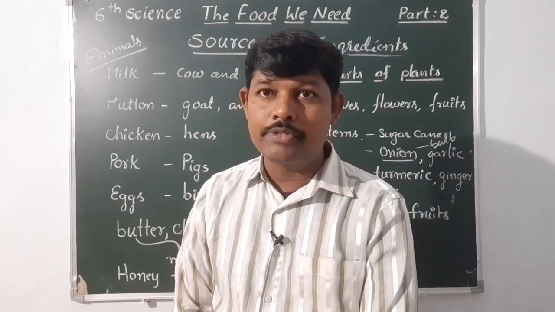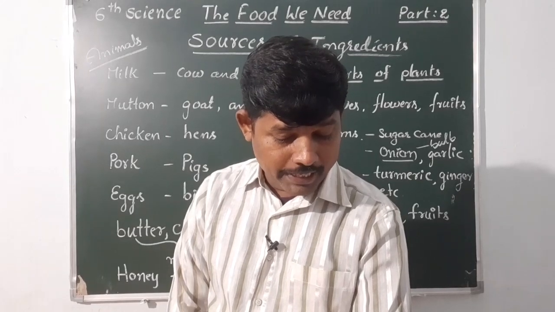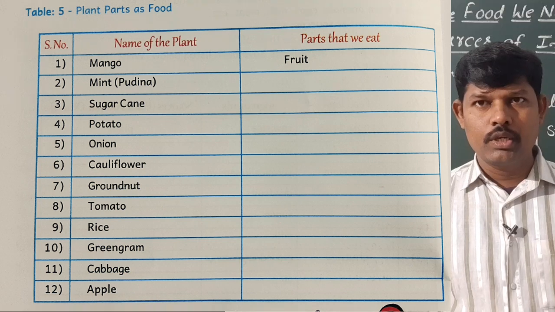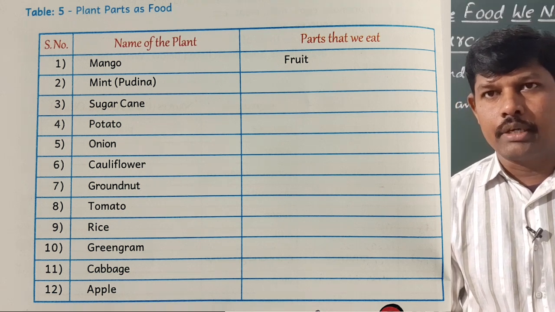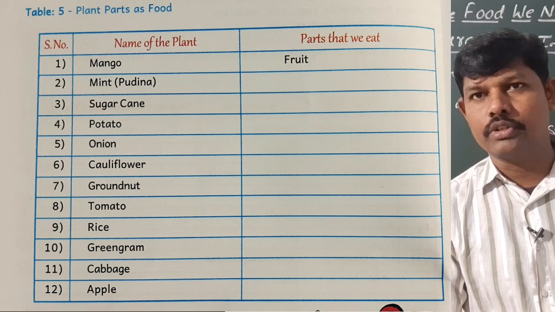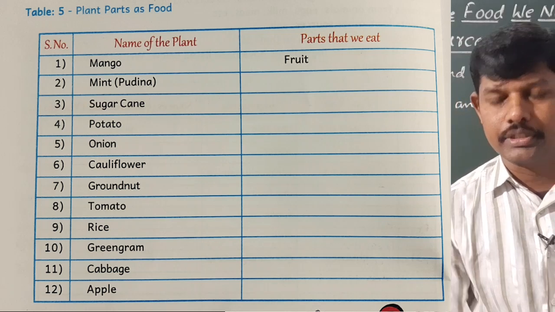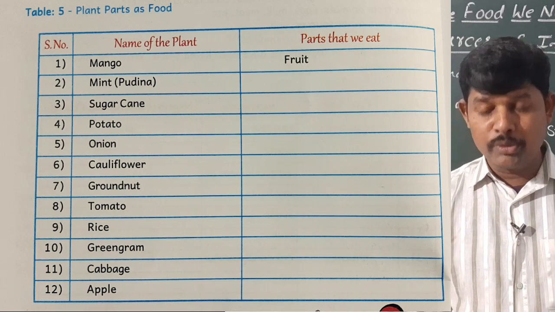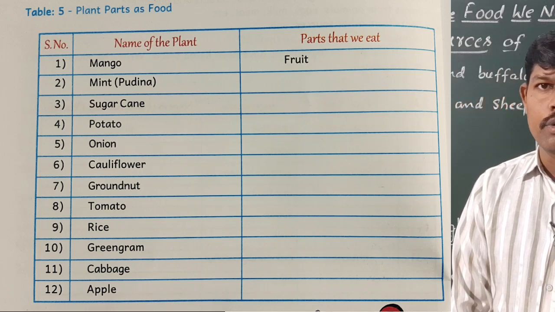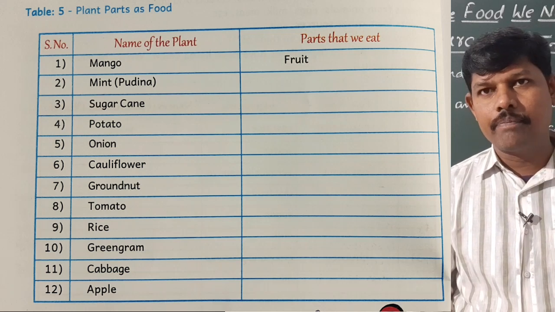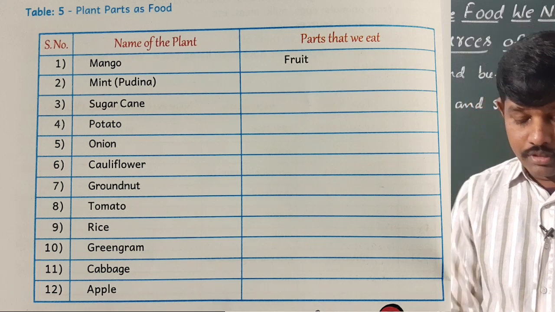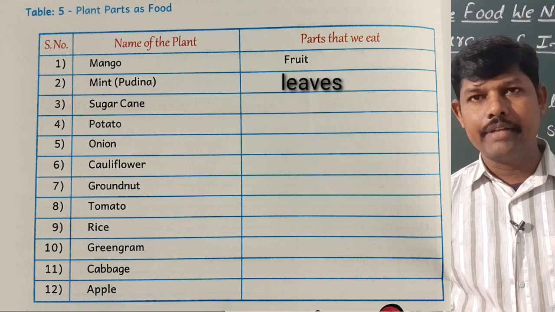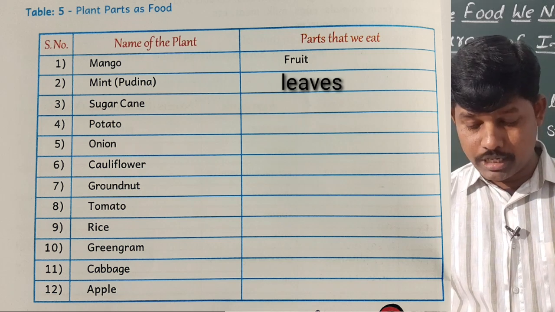So table 5, observe the table 5. Name of the plant, parts that we eat. First one, mango. So from mango tree, what we are eating? Fruit. Yes, you have to write fruit. And next, mint. Mint is nothing but pudina. So which parts we are eating from pudina? Yes, leaves. And next, sugar cane. From sugar cane plant we are eating stem. Write down stem.